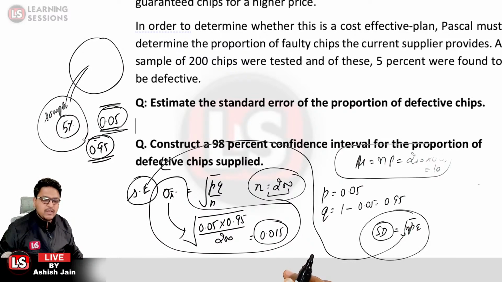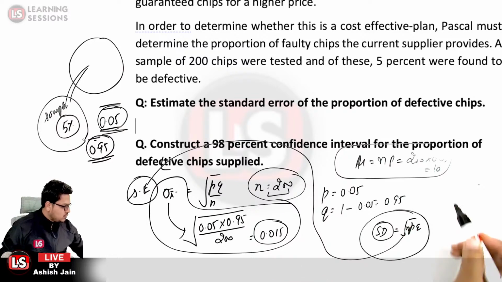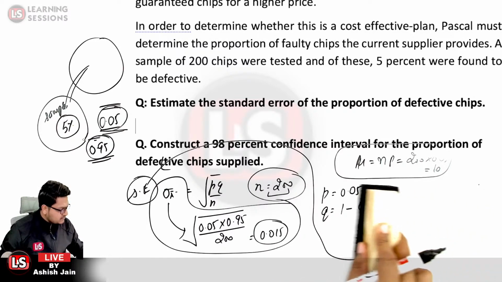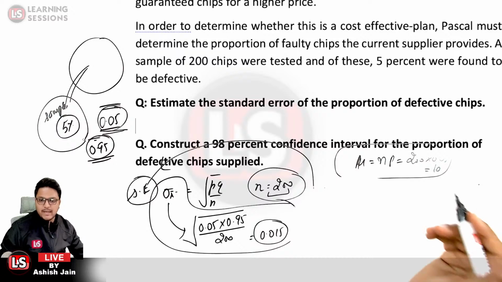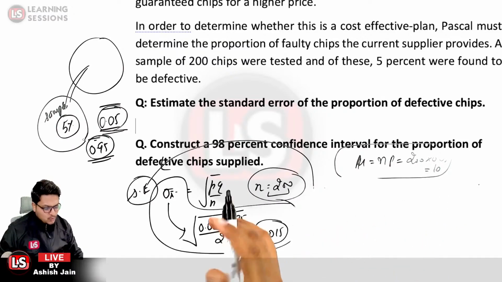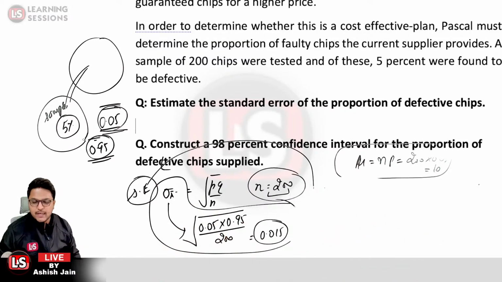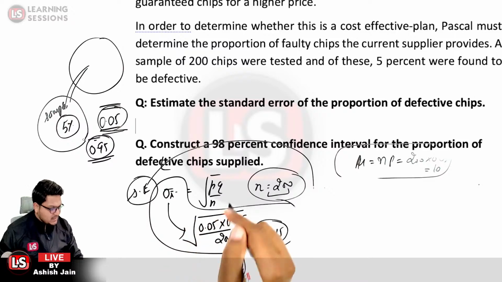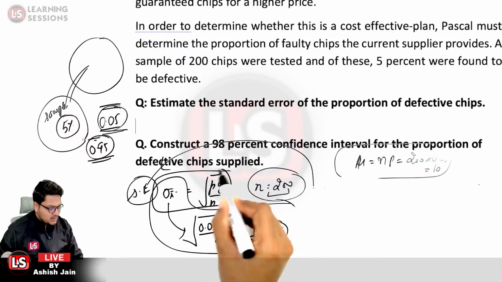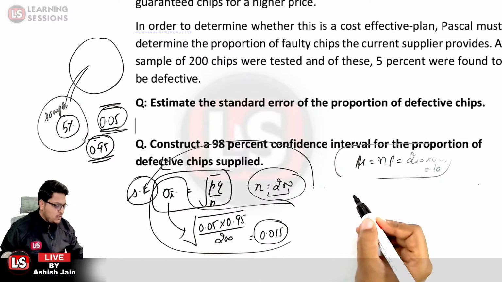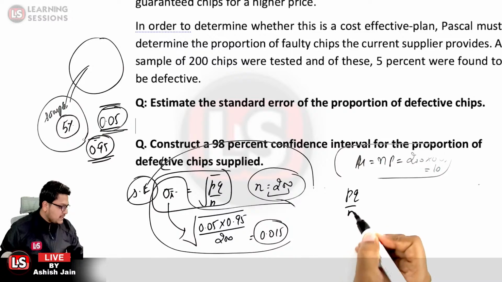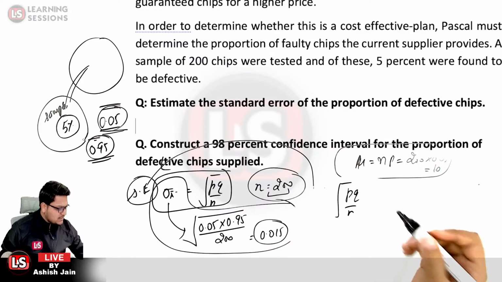Okay. So over here we need to establish the interval. Mu we just calculated, that is equal to NP. For the question purpose, because it is related to proportions, you just need to memorize that the standard error is equal to under root of PQ divided by N. As per the binomial distribution, let me tell you some of the history.